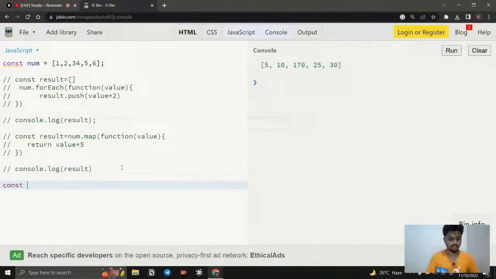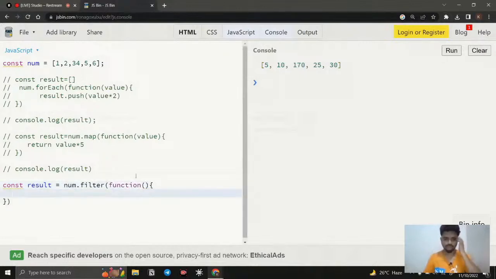I say const result equals array dot filter, and it takes a function. Here I just want the value, and inside this, instead of returning something, we can give a condition to check.